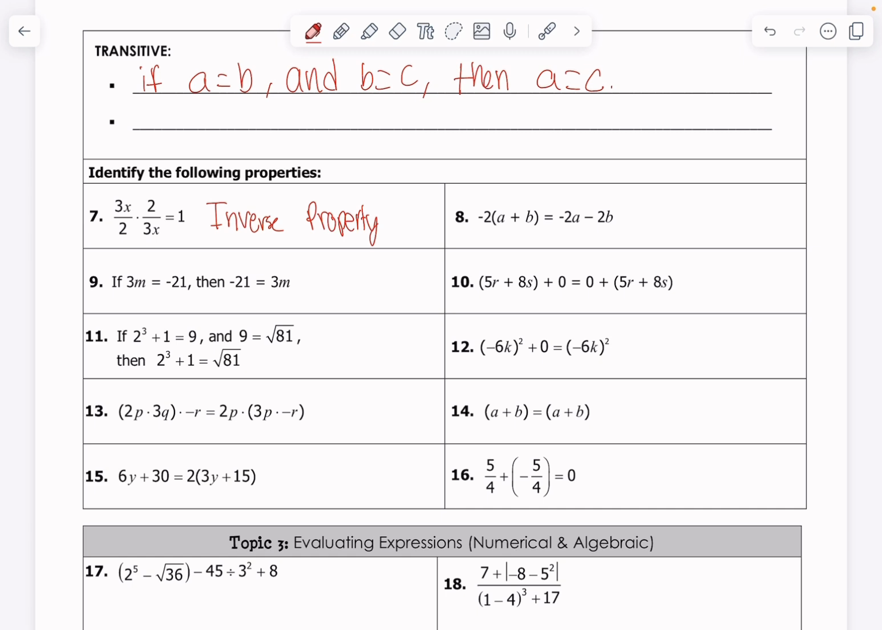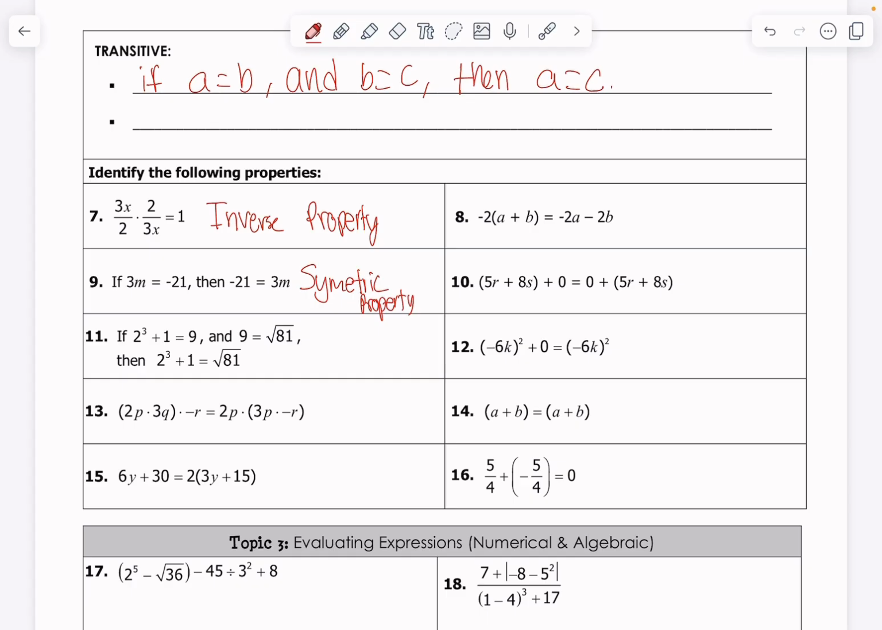Okay, number 9. If 3m is equal to negative 21, then negative 21 is equal to 3m. This looks like something we see a lot in geometry, which is going to be the symmetric property, which just says if A is equal to B, then B is equal to A. The order does not matter.